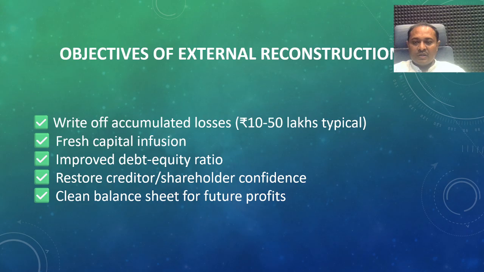Newly share capital will be issued to the shareholders, and the business setup will be infused with new blood of share capital. The third objective is to improve the debt equity ratio. Suppose we have calculated the debt equity ratio. The debt equity ratio formula is total assets divided by total liabilities.